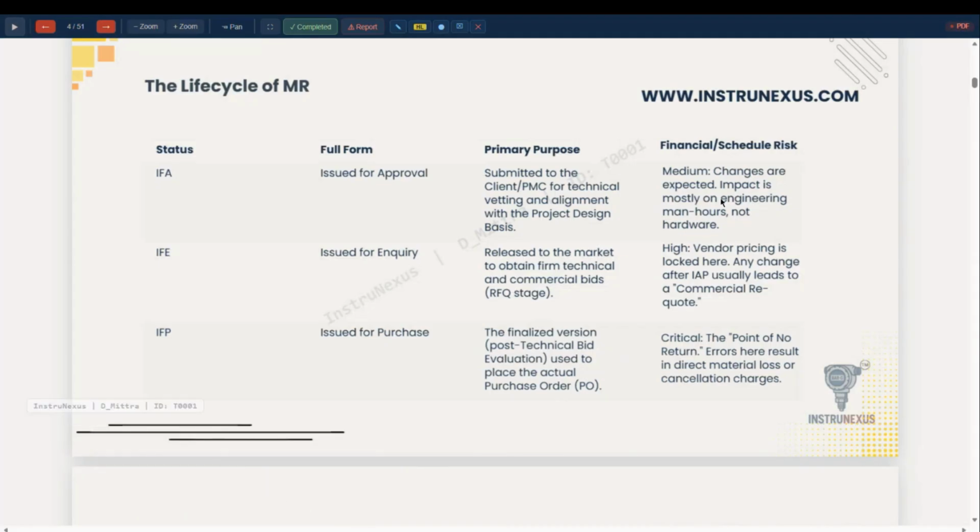If you have missed certain things, you have to place an additional order on the vendor, which may call for extra cost. Or if you miss it, it may have a big impact during erection and commissioning of the plant. And if it is missed by chance, then during operation and maintenance also, it may have impacts.